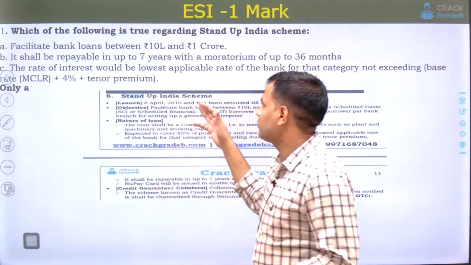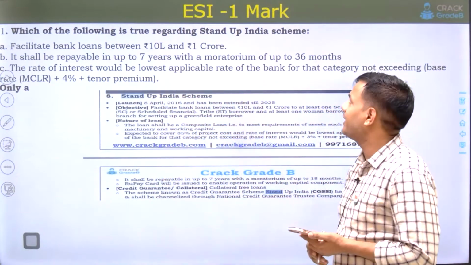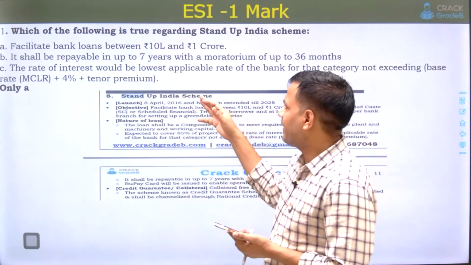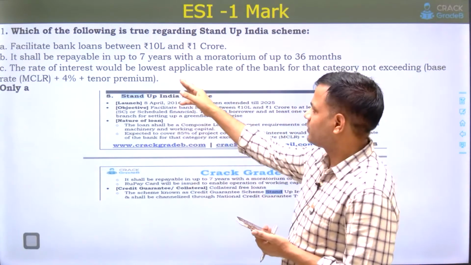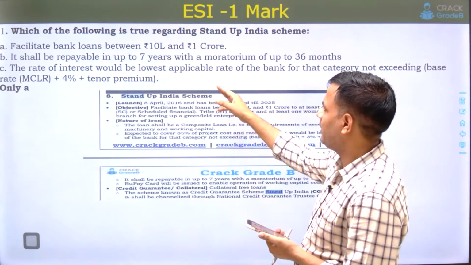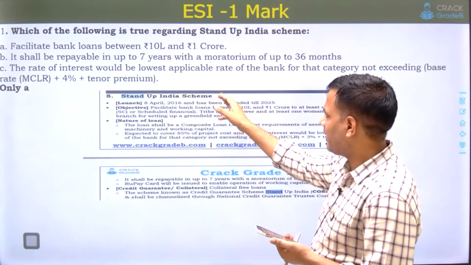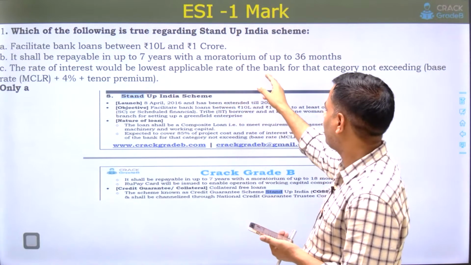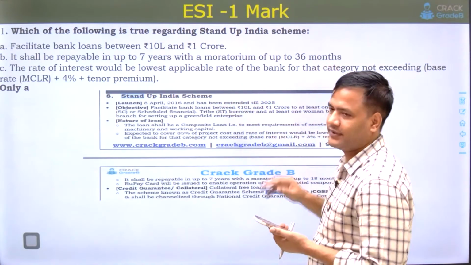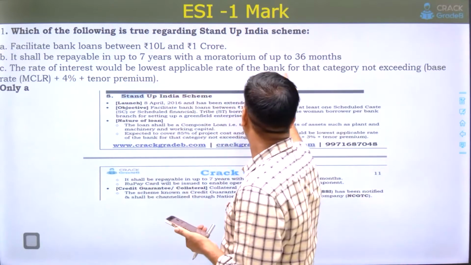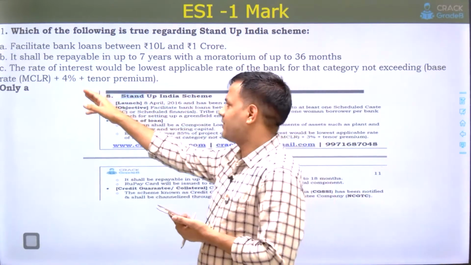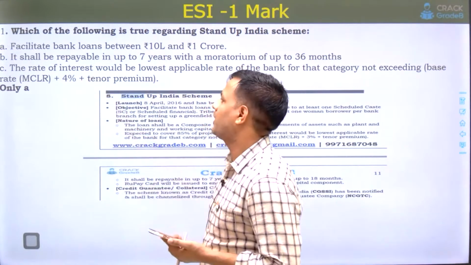First question was, which of the following is true regarding the Stand Up India scheme? It facilitates bank loans between 10 lakh and 1 crore. Second option was, the loan will be repayable up to 7 years with a moratorium of 36 months. Third option, the interest rate would be base rate MCLR plus 4% plus tenor premium.